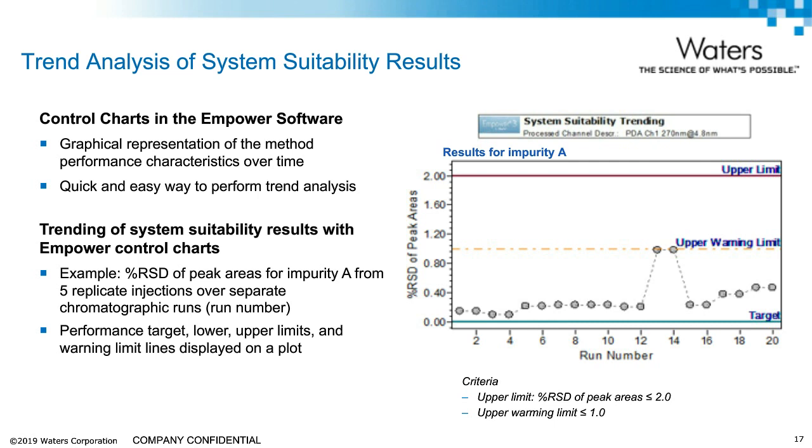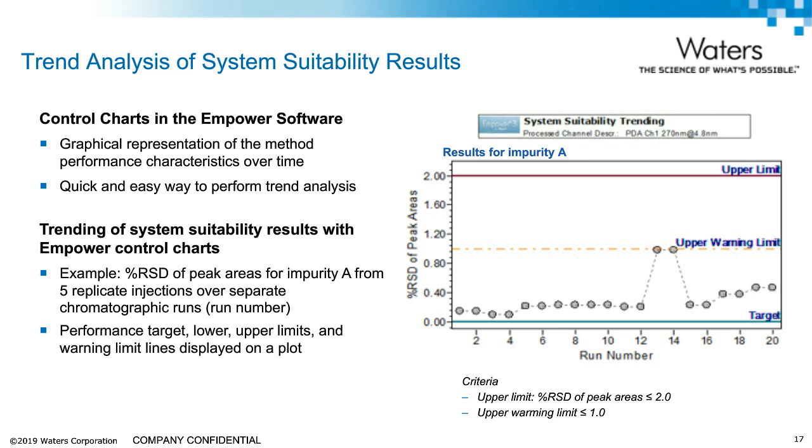The performance target, lower and upper limits, as well as the warning limit lines are displayed in the plot. The trend plot shows that the percent RSD remains below the upper limit. However, for 2 chromatographic runs, that is 13 and 14, percent RSD reached the upper warning limit.